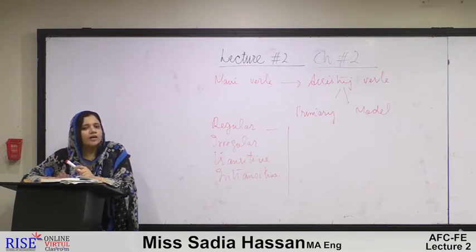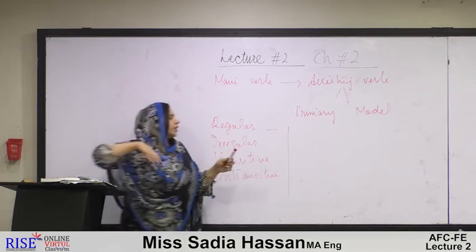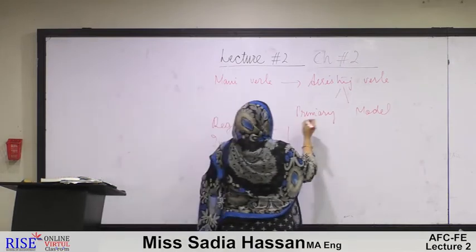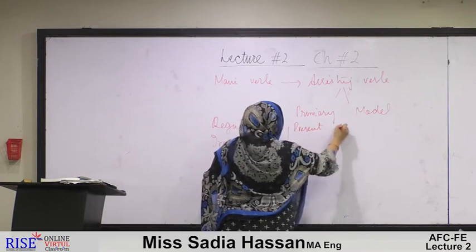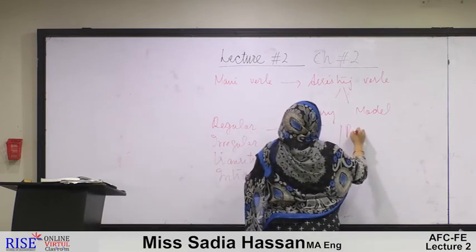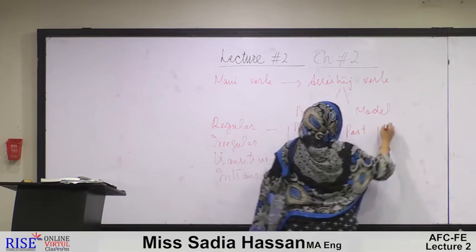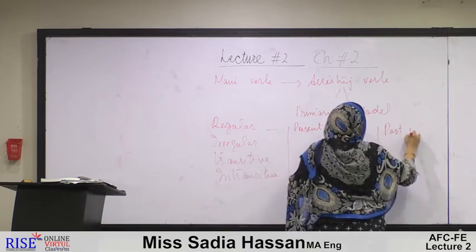Here we are just concerned with the 3 forms: the first form is called present, the second is called past, and the third is called past participle.